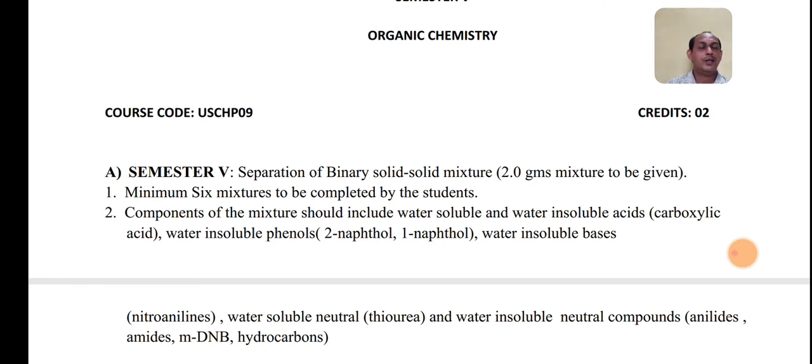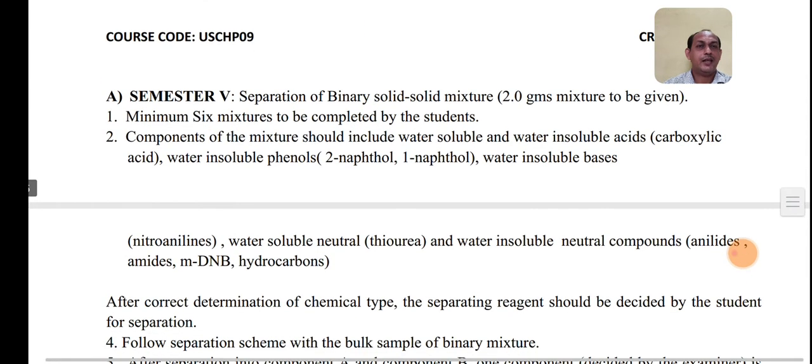Then one of the components you have to find out by organic qualitative analysis. Once you find the type, you have to carry out the separation of that particular component. You have to perform separation of the 2 components. Let us say acid separate, phenol separate, and one of the components you need to find out by organic qualitative analysis. Let us say you have to carry out the first preliminary test, then element detection, then functional group detection, then confirmatory test, and then physical and chemical property. So this is how you have to perform the practical course.